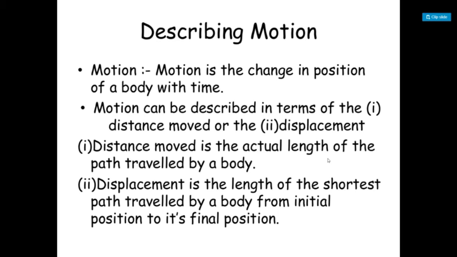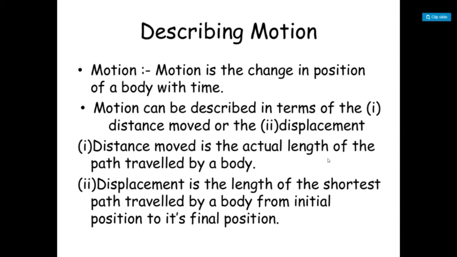Before differentiating between distance and displacement, we need to understand initial position and final position. If you start from a particular position, that position is the initial position for you, and where you stop moving, that position is called the final position.